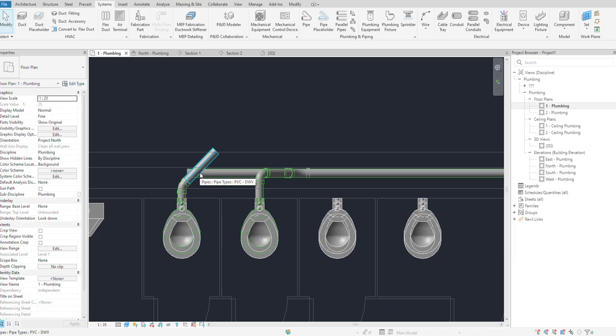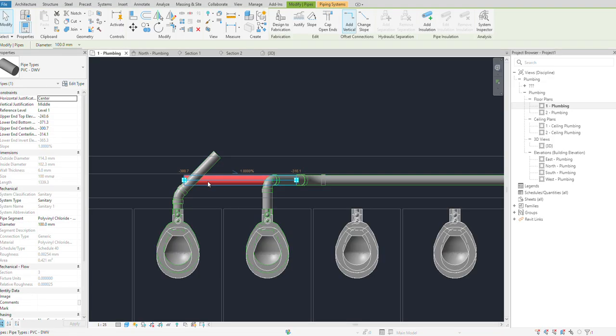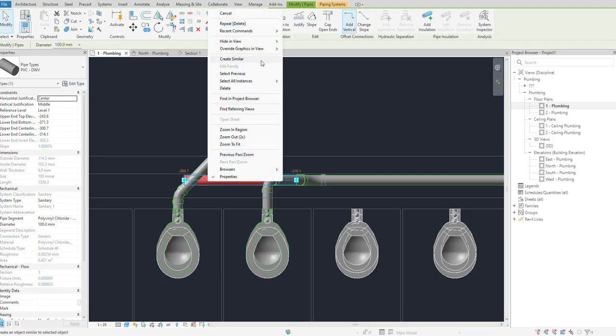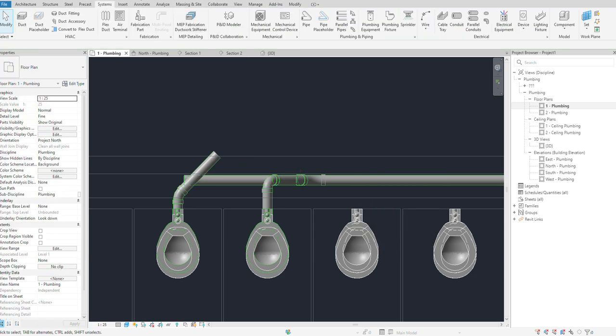Generally, you have the clean out the other way around. Okay. Similar, or we will make it like this. Section.